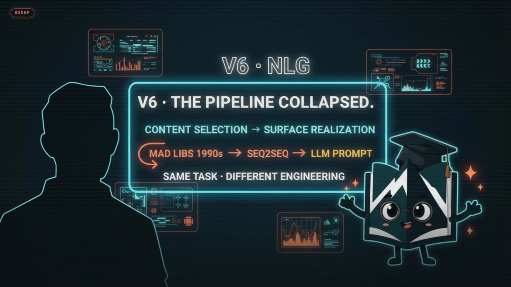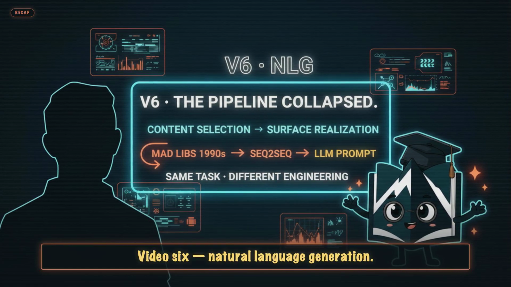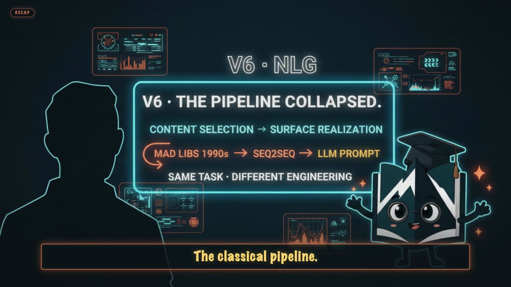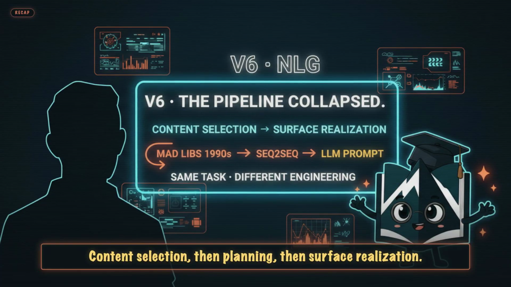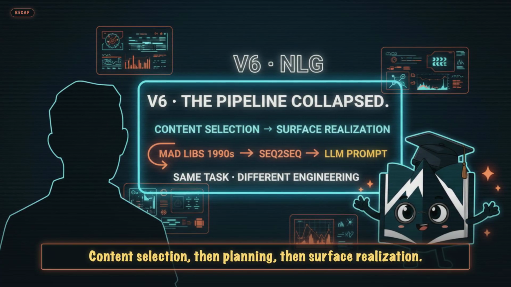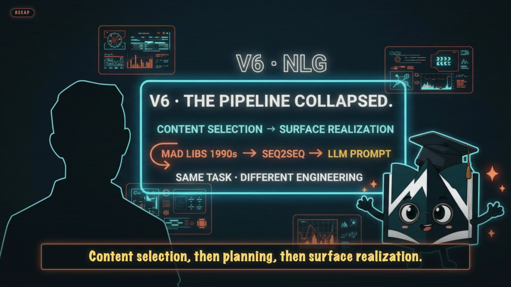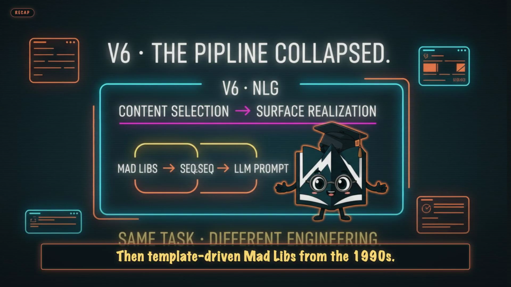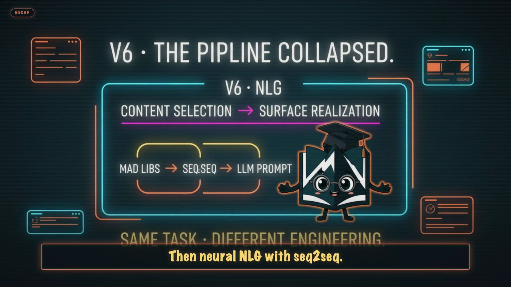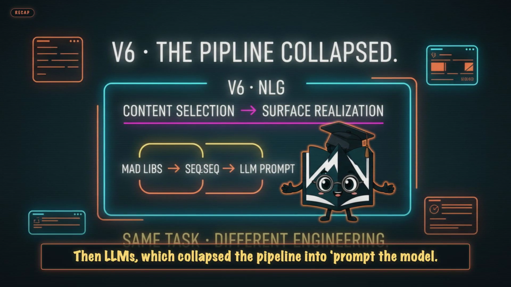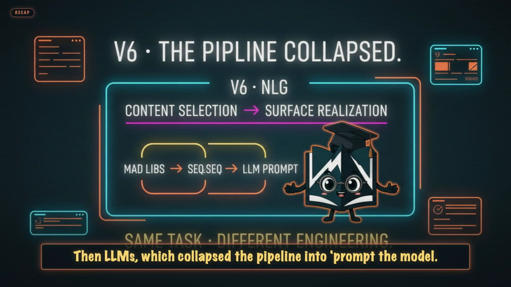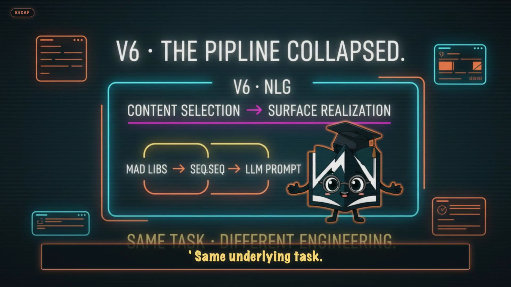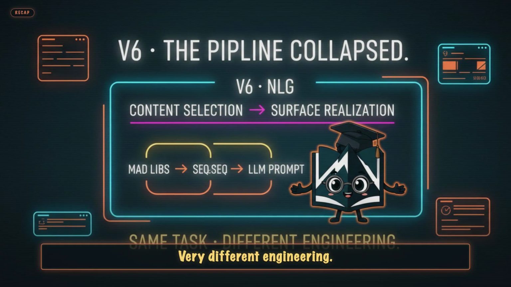Beat 2. Video 6 through video 9. Video 6. Natural language generation, the classical pipeline. Content selection, then planning, then surface realization. Then template-driven Mad Libs from the 1990s, then neural NLG with Seq2Seq, then LLMs, which collapsed the pipeline into prompt the model, same underlying task, very different engineering.